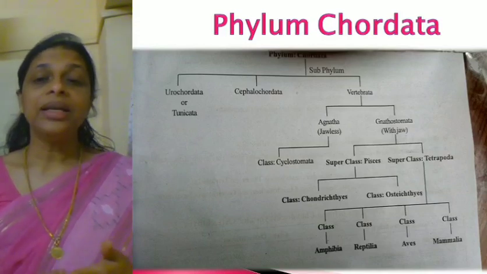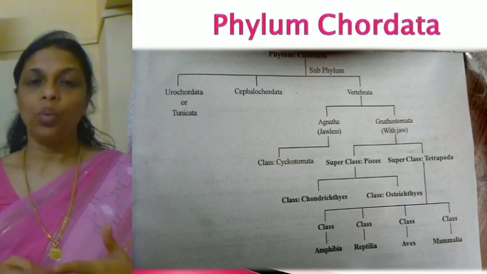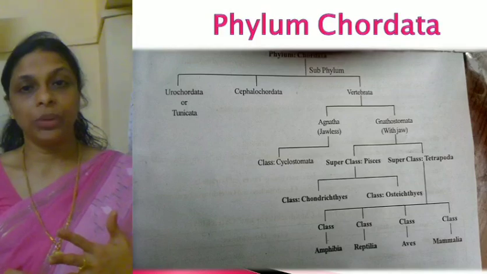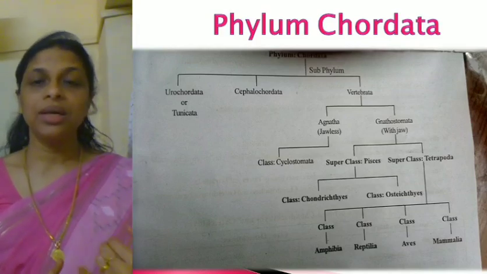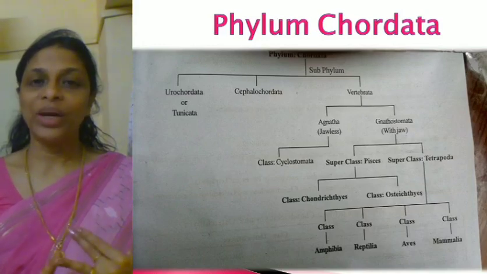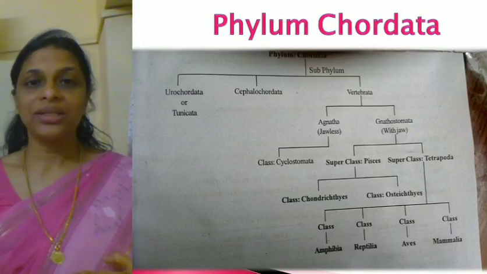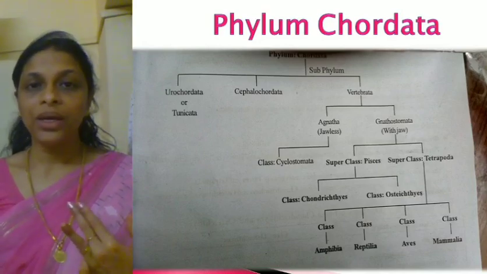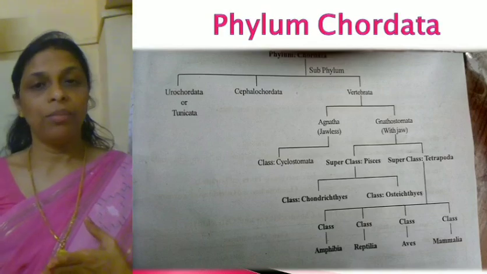Whereas under Gnathostomata there are two superclasses, Pisces and Tetrapoda. Under Pisces there are two classes, Chondrichthyes and Osteichthyes. And under Tetrapoda there are four classes: Amphibia, Reptilia, Aves, and Mammalia.